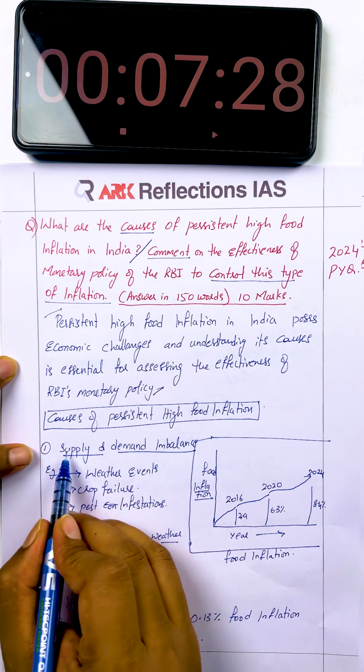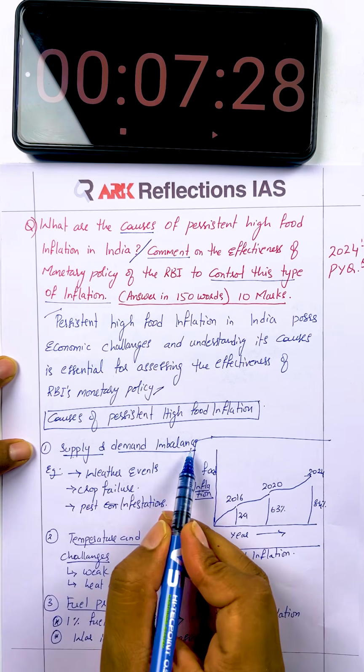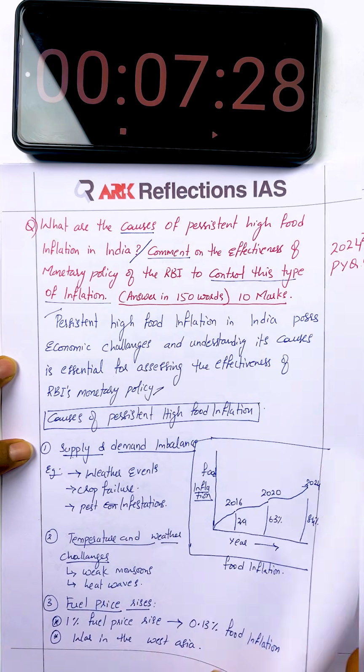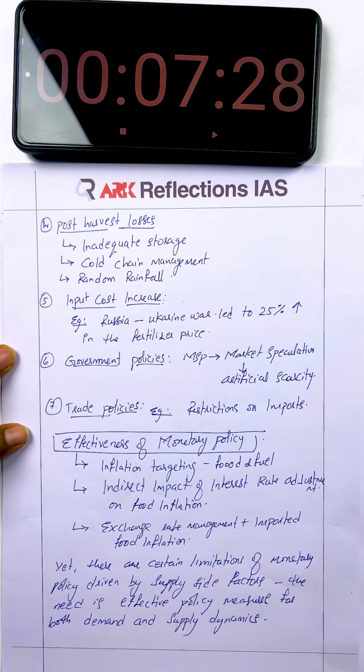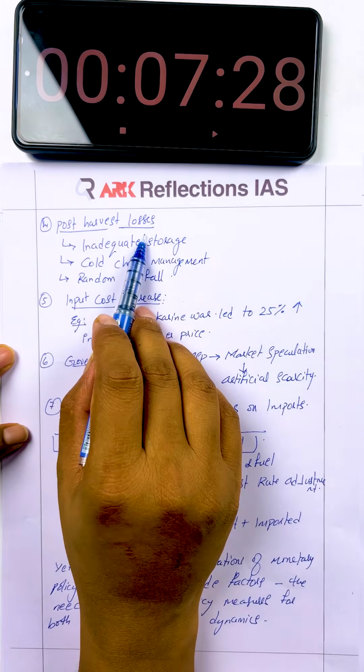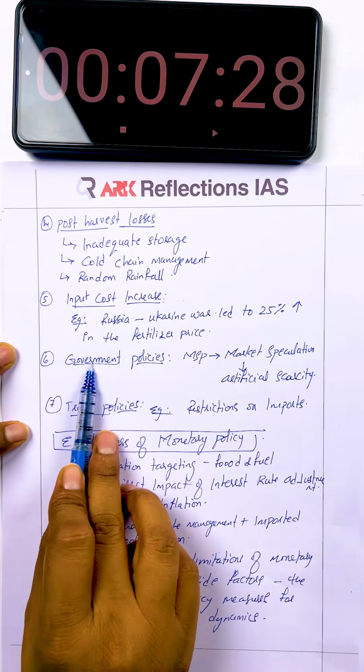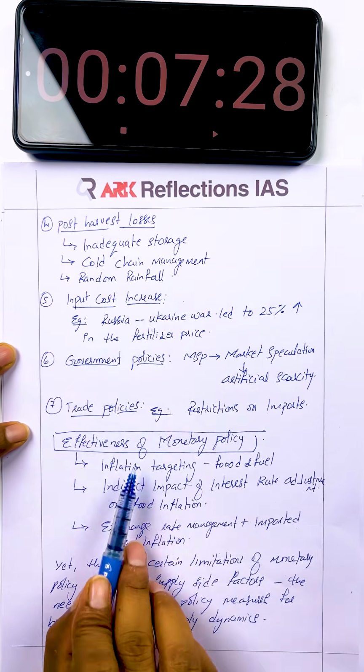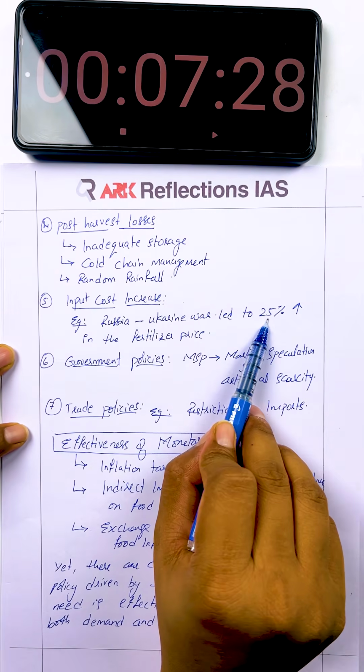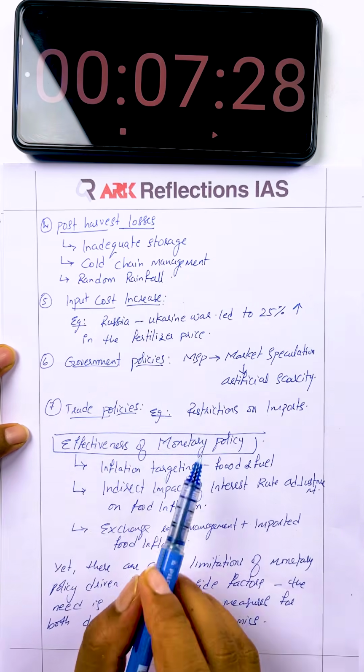Then the points are supply and demand imbalance, temperature and weather challenges, fuel price rise because of the war of Russia, and post-harvest losses, input cost increase, and government policies. For each of the points that we have written, we have given data and good examples.